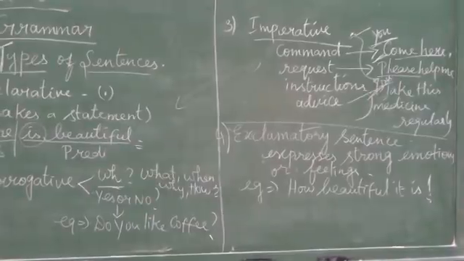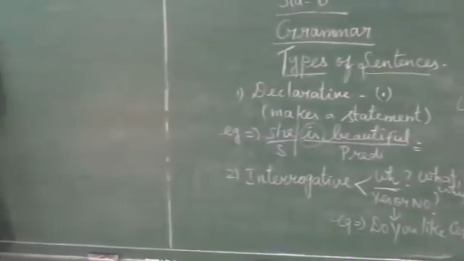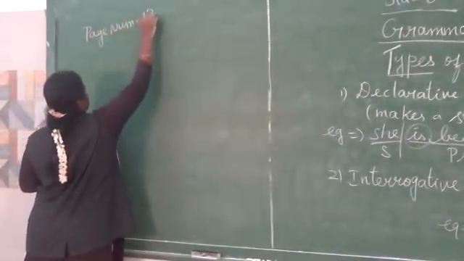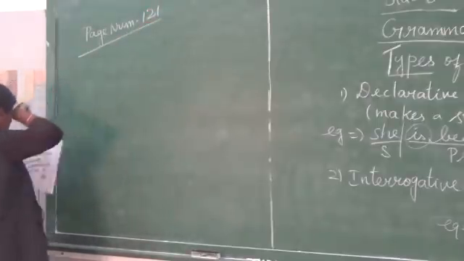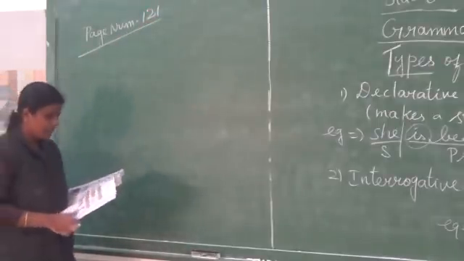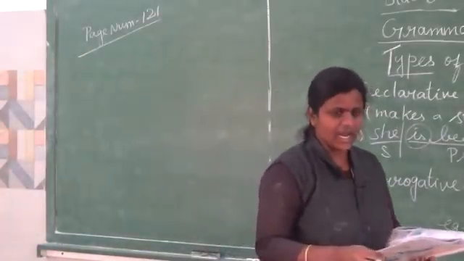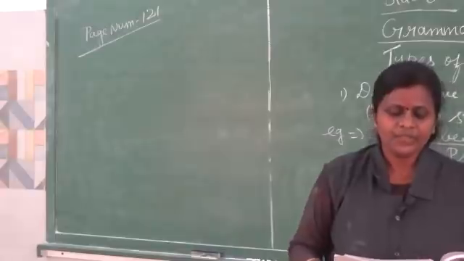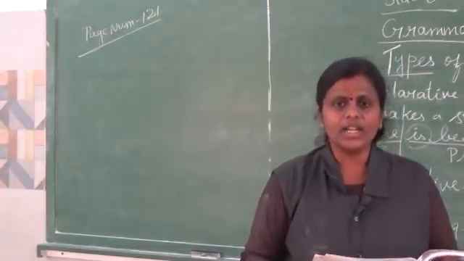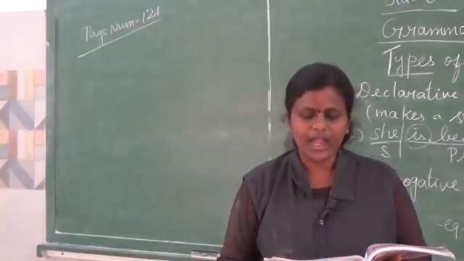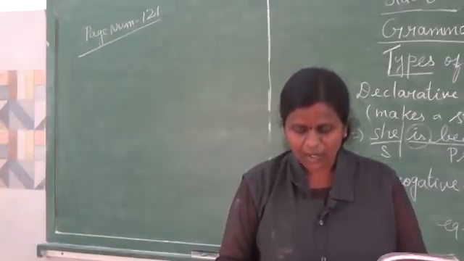So take your book, students, page number 121. Some definitions they have given here, we will see that and then we can do the exercises. So see page number 121. I will wait a second for you to take your book.